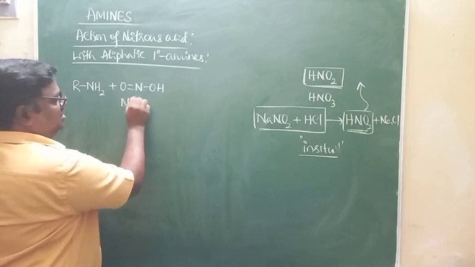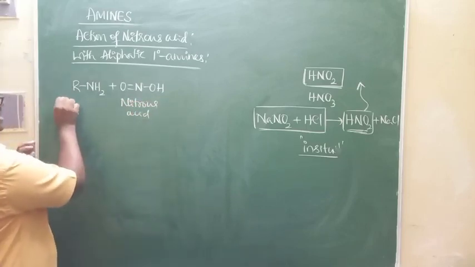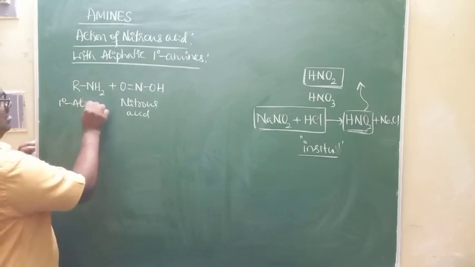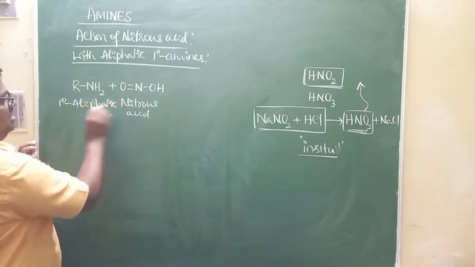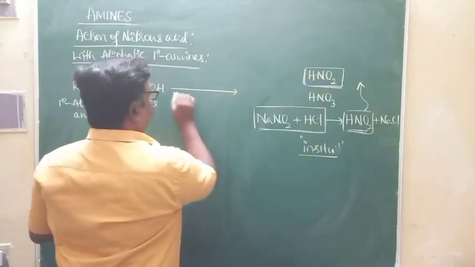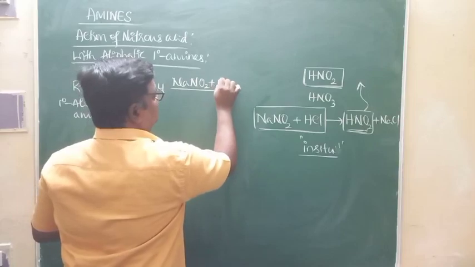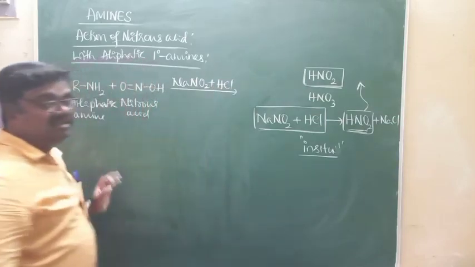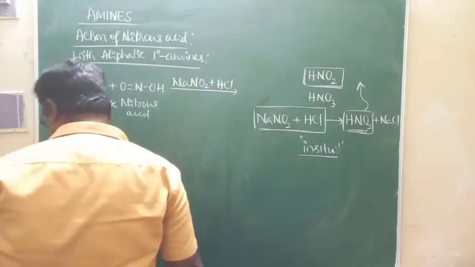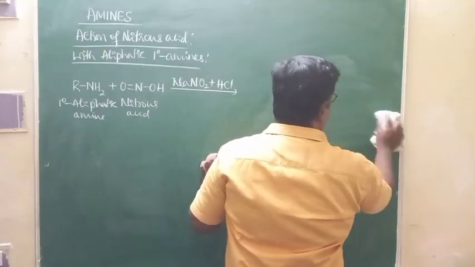This is nitrous acid, and this is the primary aliphatic amine. Over the arrow mark, you must write sodium nitrite plus dilute HCl, at low temperature.